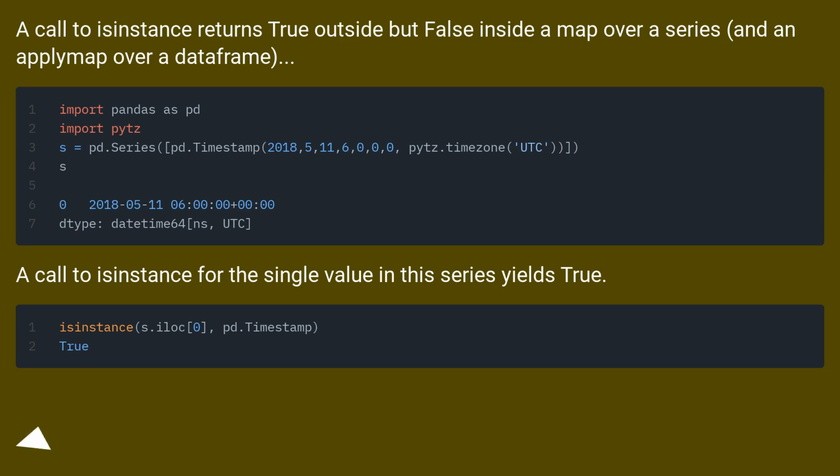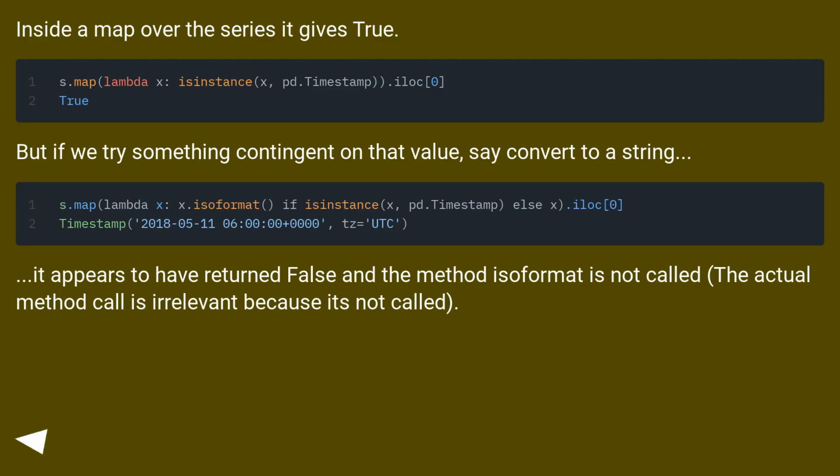A call to isinstance for the single value in this series yields true. Inside a map over the series it gives true. But if we try something contingent on that value, say convert to a string, it appears to have returned false and the method isoformat is not called. The actual method call is irrelevant because it's not called.